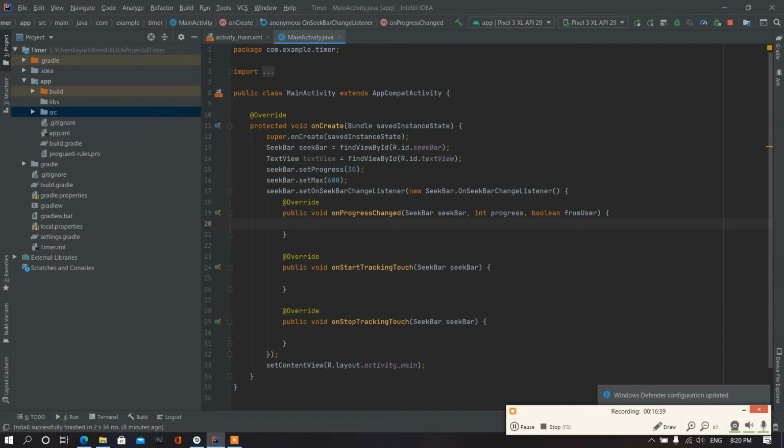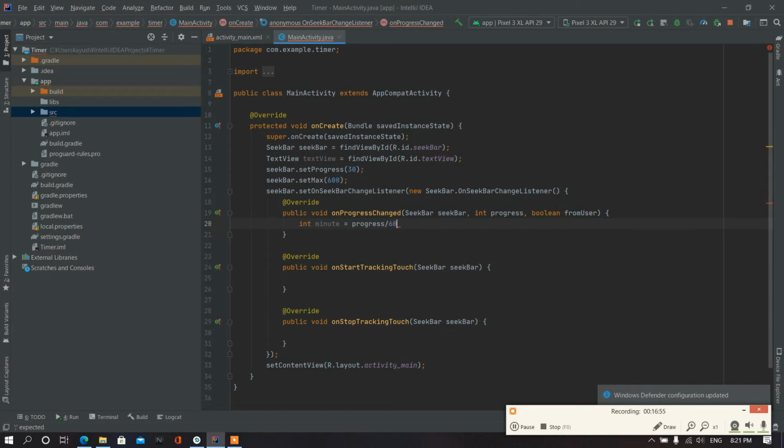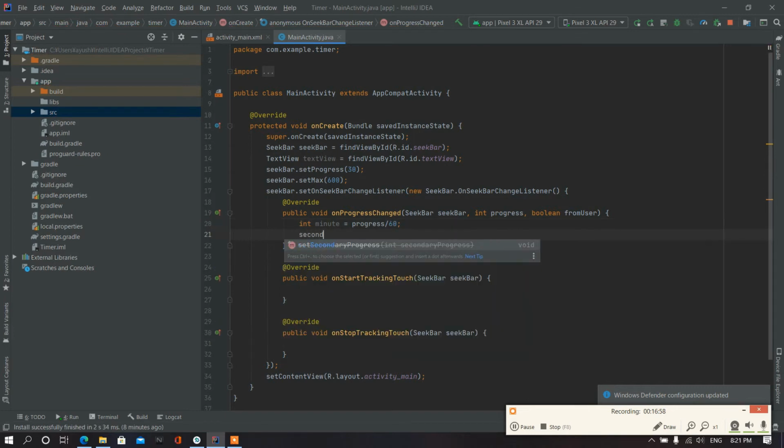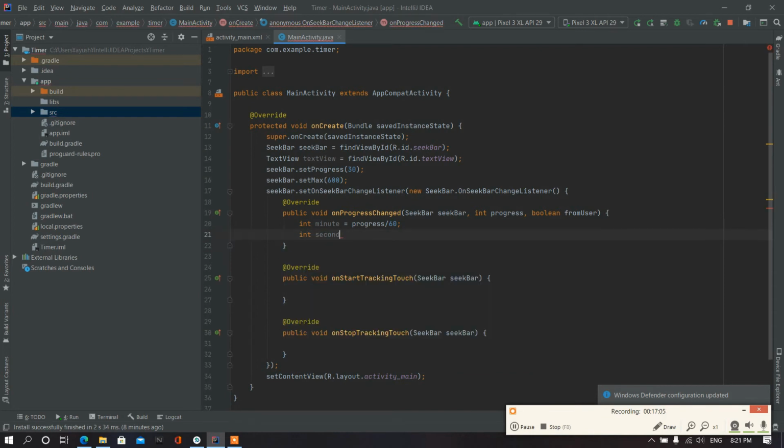So here we have to define minute, which will be progress divided by 60, and second will be progress minus minute into 60. This will be our second.